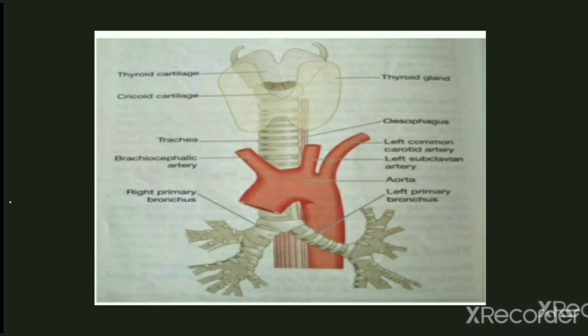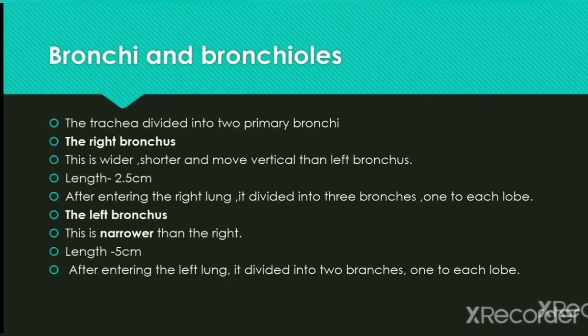The blood supply to the trachea is provided by the inferior thyroid artery and the bronchial artery. The function of the trachea is controlled by the nervous system, that is the laryngeal nerve. So the next topic is bronchi and bronchioles.